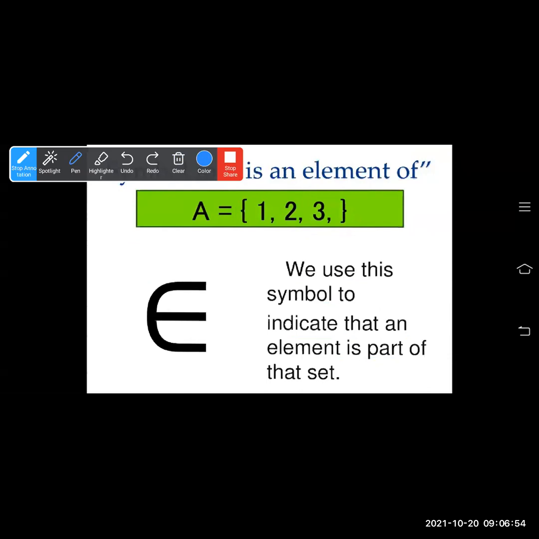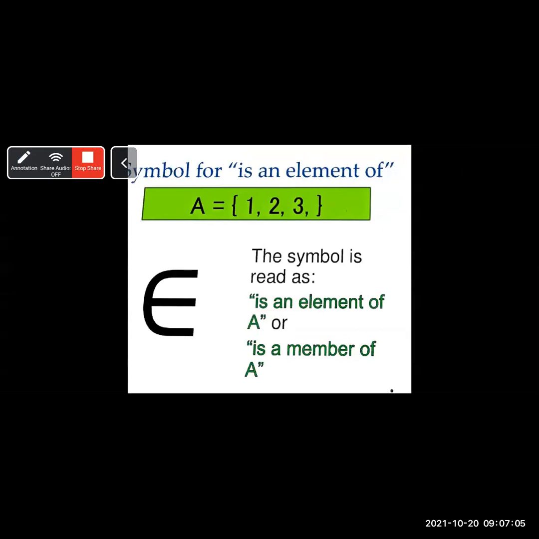So here we will learn how we write "is an element of" or "is not an element of". "Is an element of" we write this way. And for "is not an element of", what do we use? We will see next. 1, 2, 3 is an element of A. Is a member of A, we also write. Okay, so 1, 2, and 3 are always elements of A.